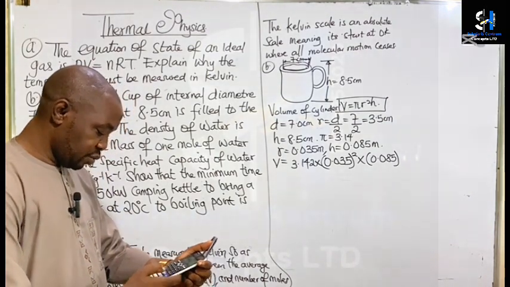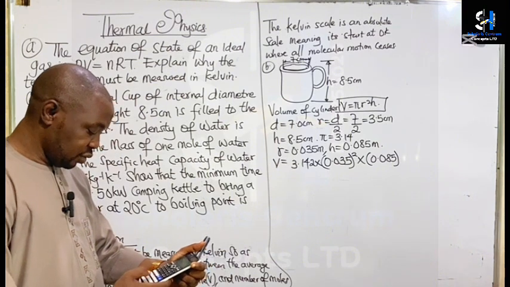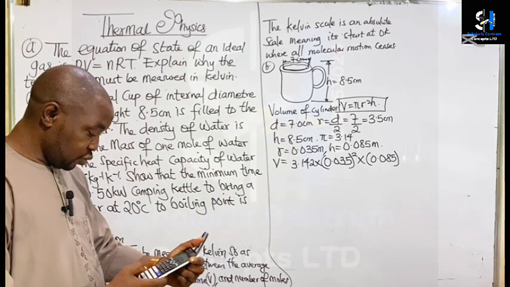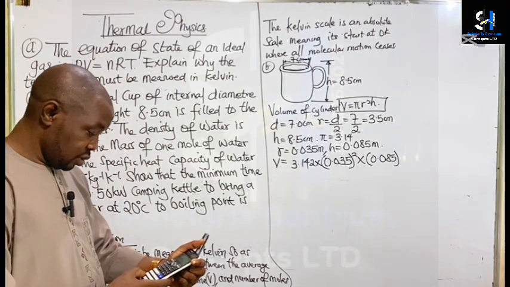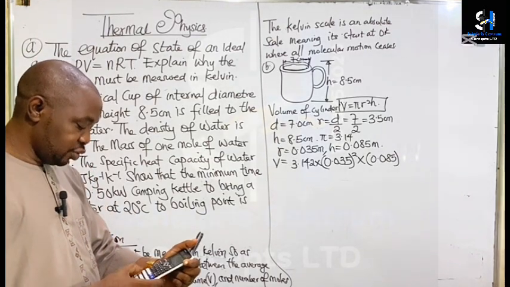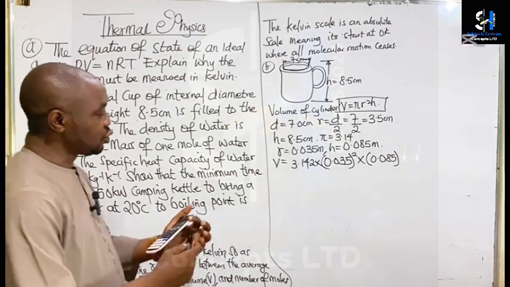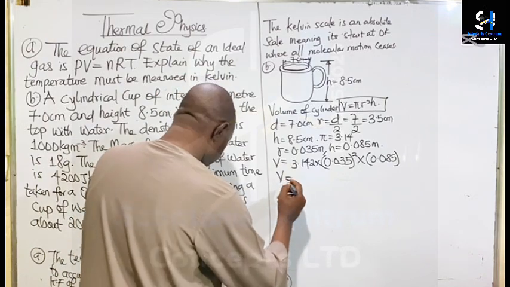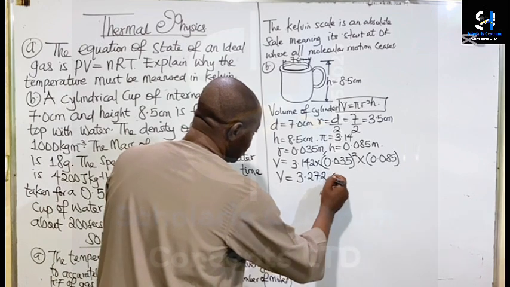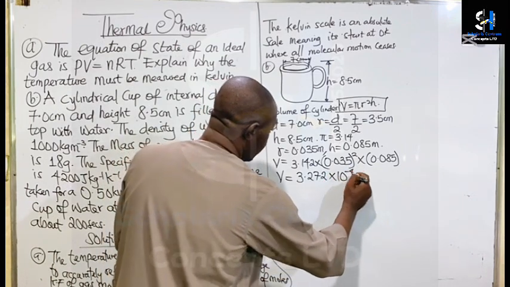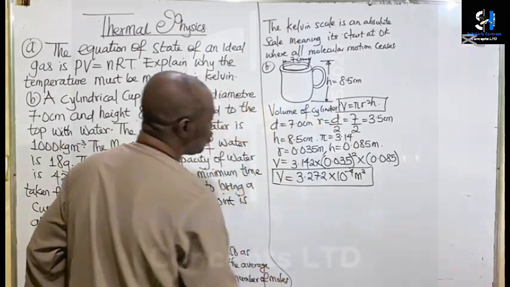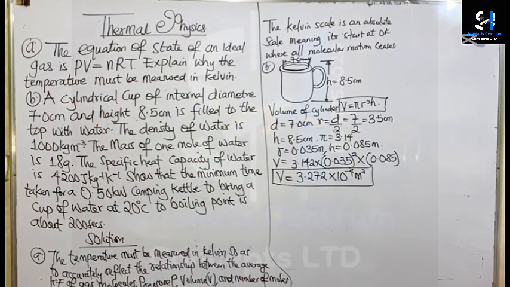So 0.035 multiplied by 0.085, then also multiply by 0.035 because we have 0.035 squared, then multiply by 3.142, which is the value of pi. So the volume is equal to 3.27272 times 10 raised to the power of minus 4 cubic meters. That's the volume of the cylindrical cup.